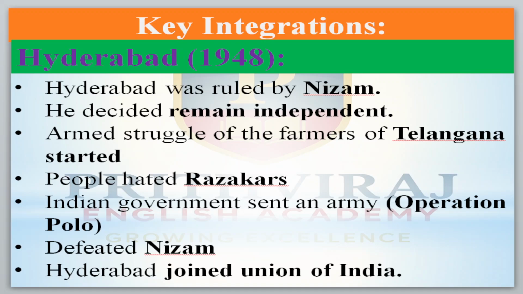Hyderabad was ruled under the control of the Nizam only, the Hyderabad Nizam, and he decided to remain independent. Junagadh was ruled by the Nawab; here it is the Hyderabad Nizam. The plan of the Hyderabad Nizam was that he wanted to remain independent only. He did not want to join Pakistan, or even India. He wanted to remain independent only. An armed struggle by the farmers of Telangana started in opposition to this.